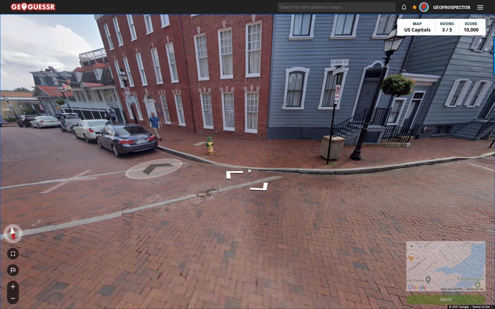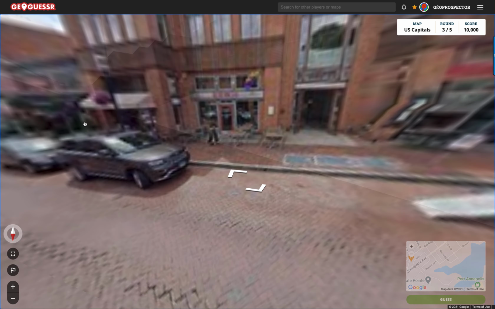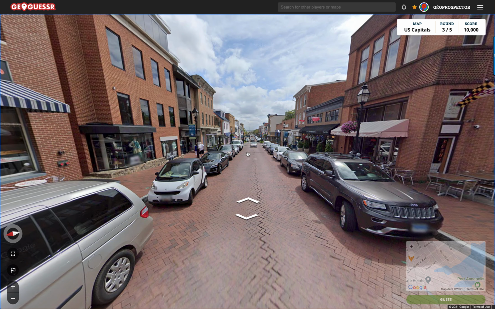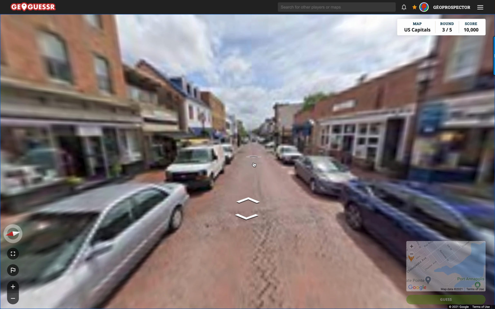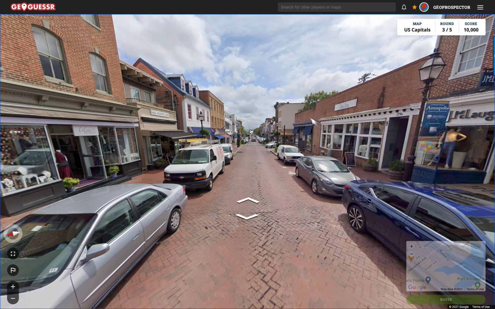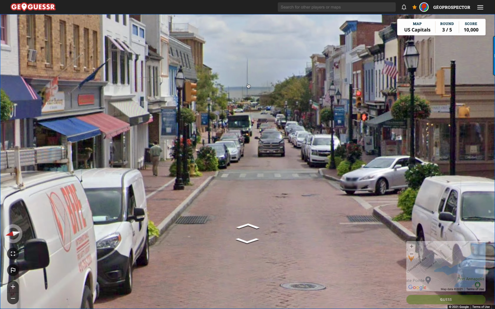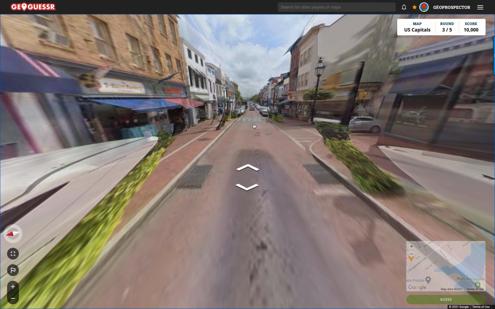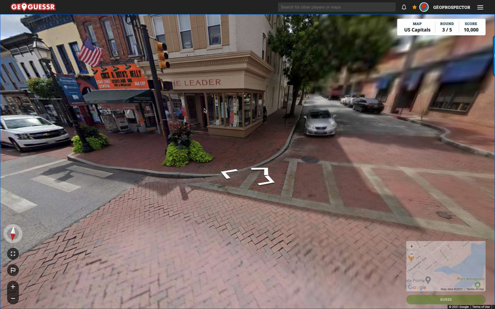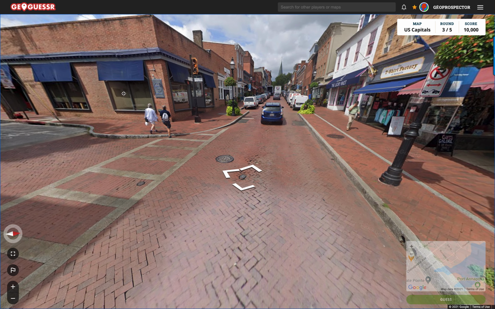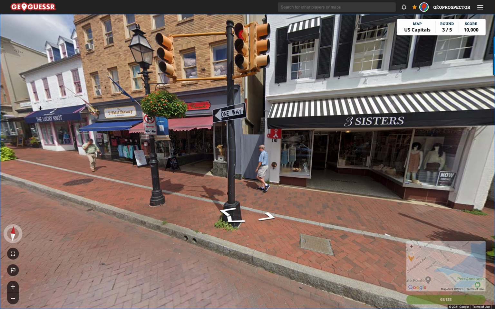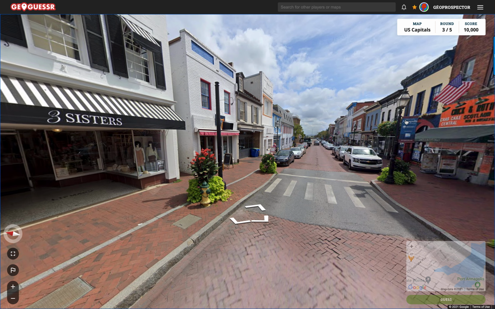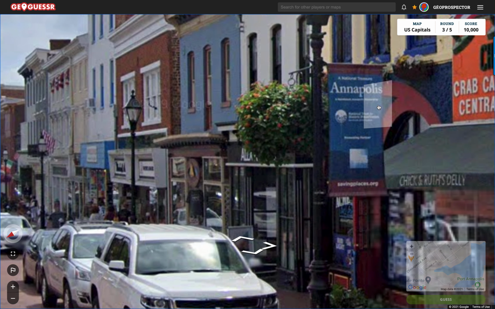We've got some triangle here. The Synergic Center. This is the main street, so let's have a look at this. Now we're looking east here, and we can see in the distance some port or harbour, so that's good. We need to just go down this road and find the name of the road, don't we? It's going to be like Main Street or something. Annapolis, there we go. We've got that confirmed as well. So we know we're looking in the right city as well.